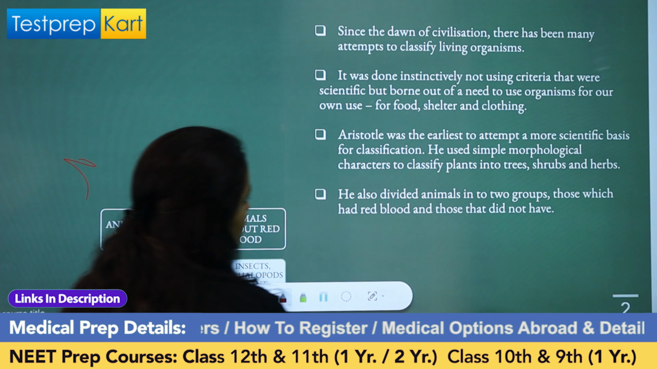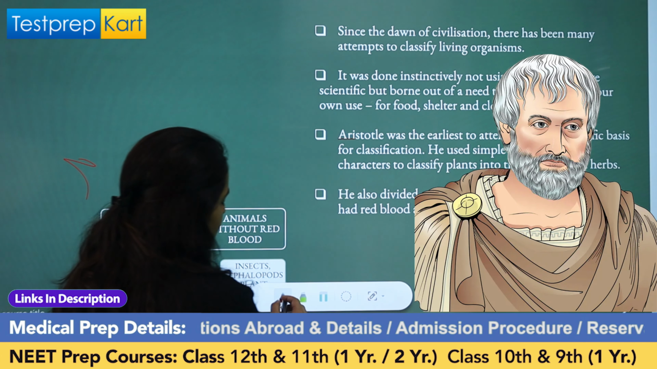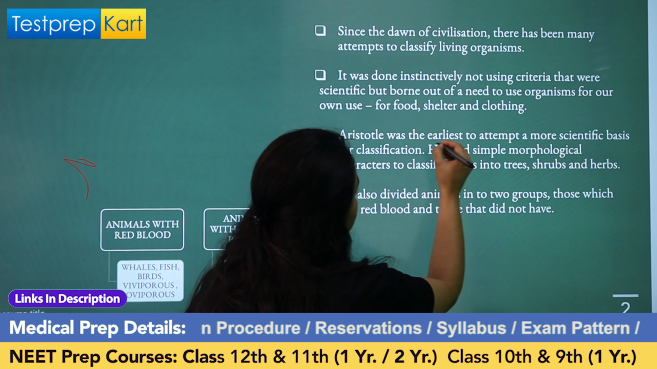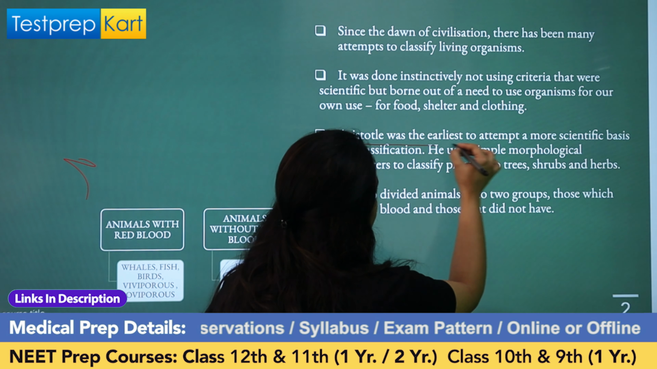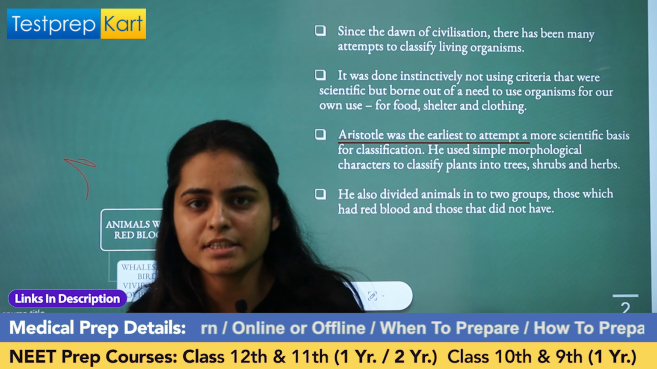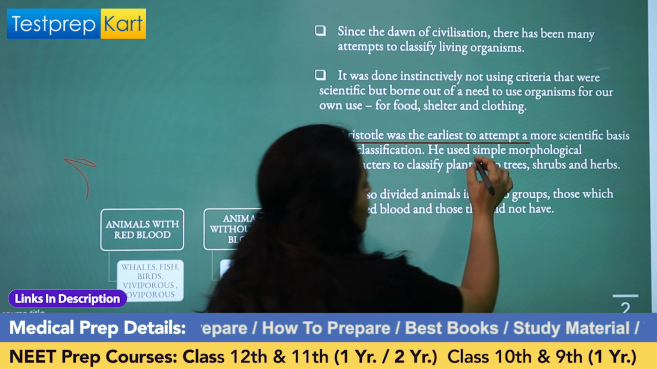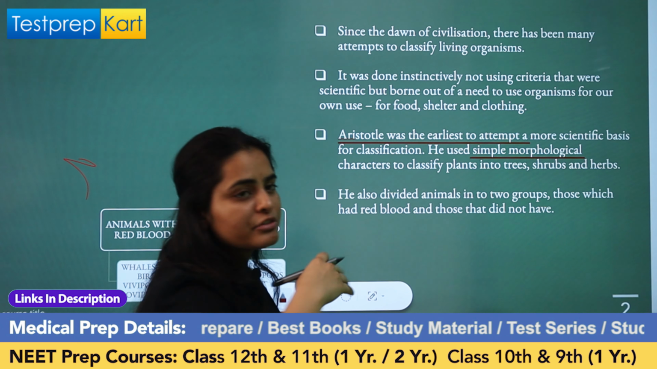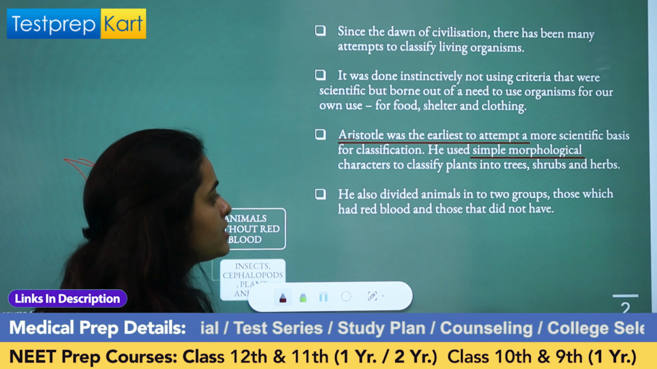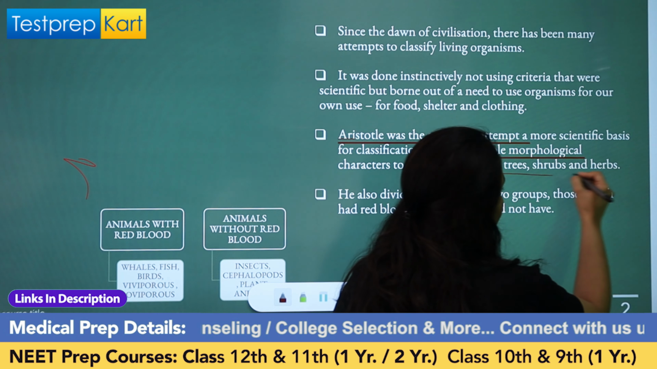Aristotle was the first to attempt to classify living organisms, right? The earliest attempt to classify living organisms was done by Aristotle. He hadn't given a more scientific reason. He actually classified living organisms on simple morphology. That means on simple physical characters, on how the living organisms are looking, right? On their external features, he classified them into trees, shrubs, and herbs, on the basis of their height.